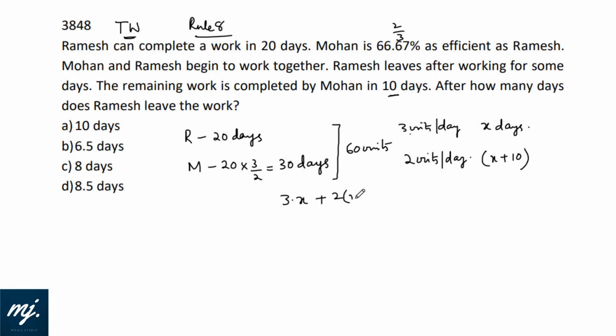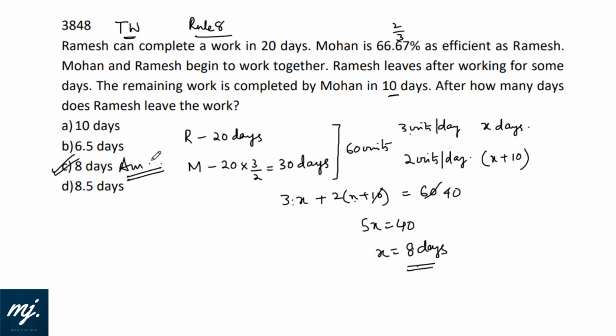That means 3 into X plus 2 into X plus 20 is simply equals to the total work, that is 60. 60 minus 20 will be 40. 3x plus 2x is 5x. 5x is 40, which gives x equals to 8 days. Now what is the question? For how many days does Ramesh leave the work? After how many days? So after 8 days, Ramesh leaves the work. Option C fits in.